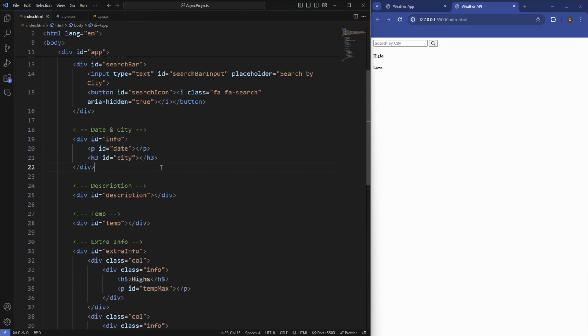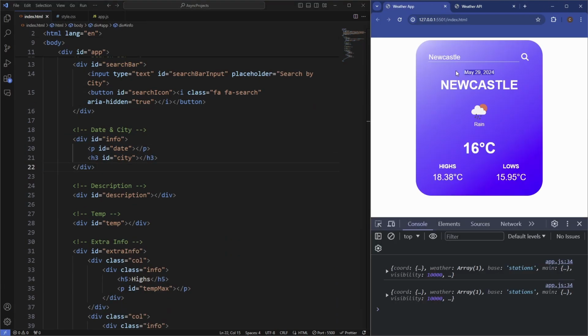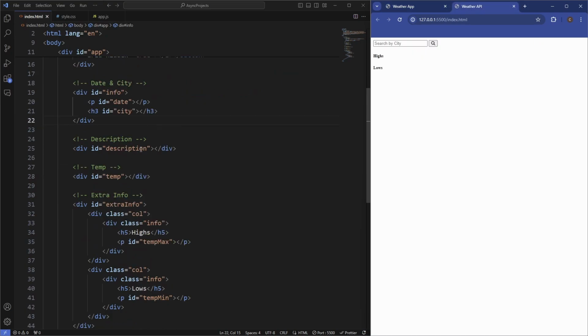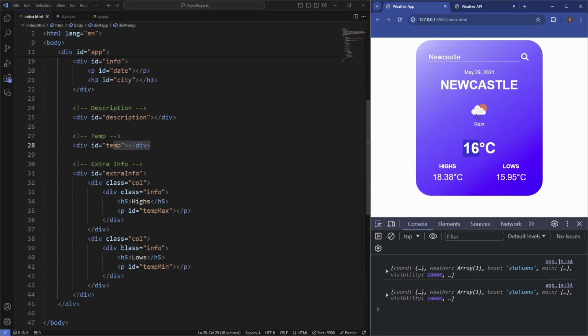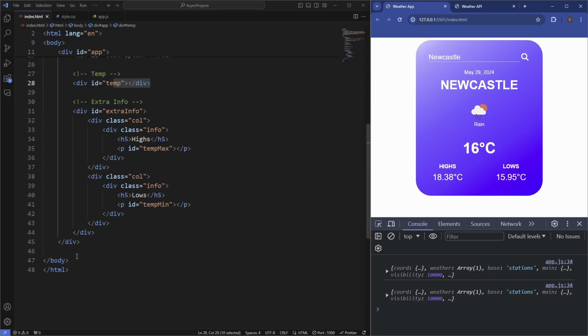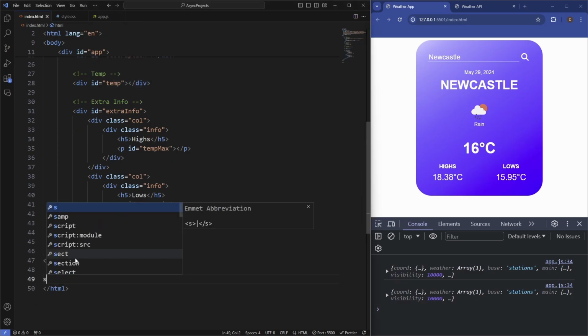Then we've got the date and city, which is just this data here. So the current date of that day, and then the name of the city that we searched. And then we've also got some description. So this is going to be the description that you see here. So the rain, and then the temp is obviously the temperature here. And then we've got the extra information, which is the 2 columns, so the highs and then the lows. So that's all the HTML we're going to need for this section. Let's just now link the script tag.